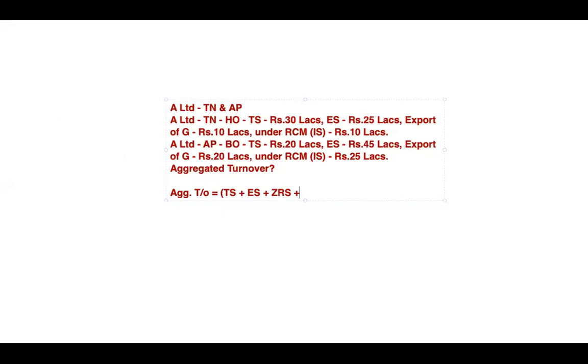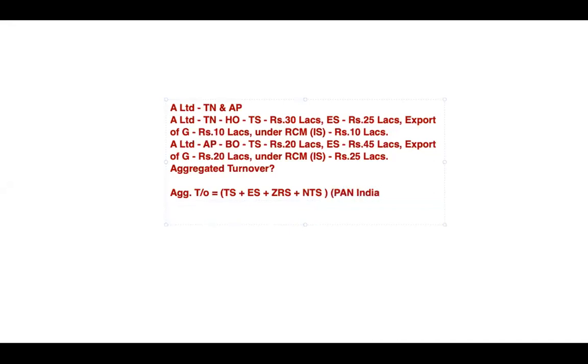Actually, taxable supply will include zero rated supply, and exempted supply will include non-taxable supply. It will not include tax and RCM. So we have all these individual numbers, and this should be computed on a pan-India basis also.